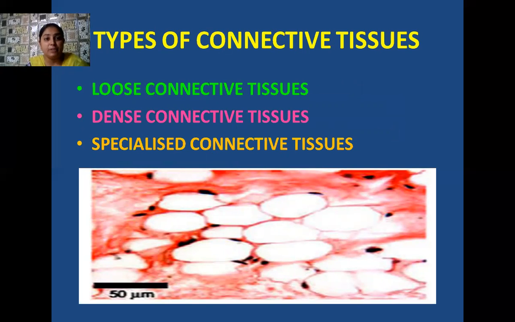We have three types: loose connective tissue, dense connective tissue, and specialized connective tissues. As the names indicate, in loose connective tissue the fibers are loosely arranged, and in dense connective tissues the elastin or collagen fibers are densely packed. In the specialized connective tissues, we have blood, cartilage, and bones. Okay, students.